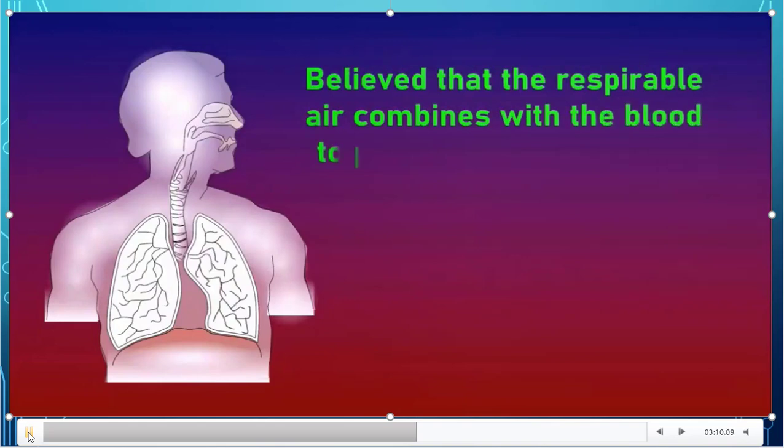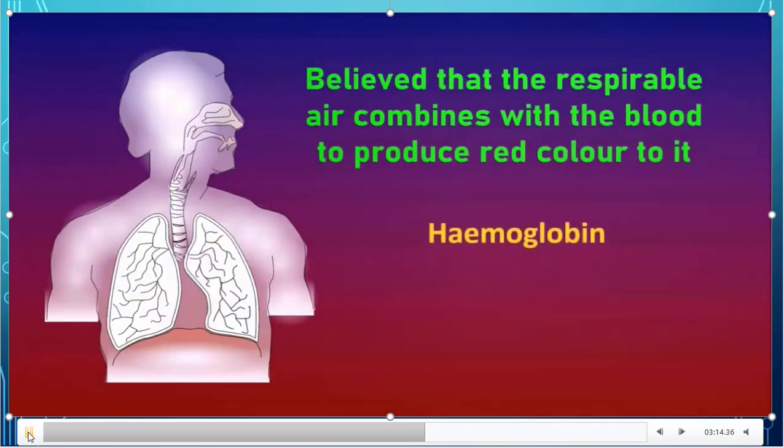And he believed that the respirable air combines with the blood to produce red color. But he did not know about hemoglobin. Later it was revealed that because of hemoglobin, our blood is red in color. But Lavoisier did not know about hemoglobin. He believed that the respirable air combines with the blood to produce the red color.